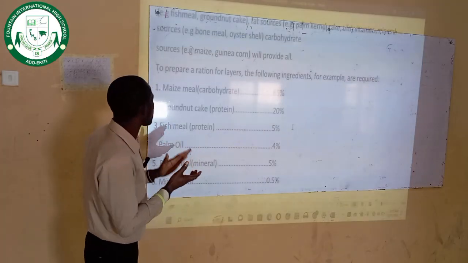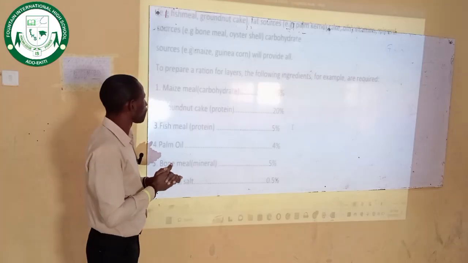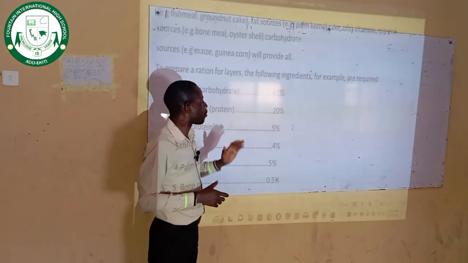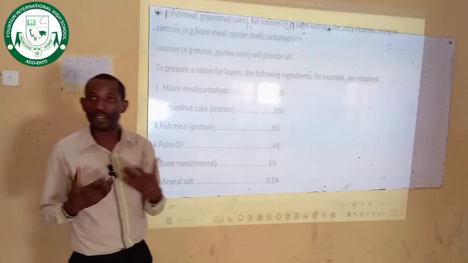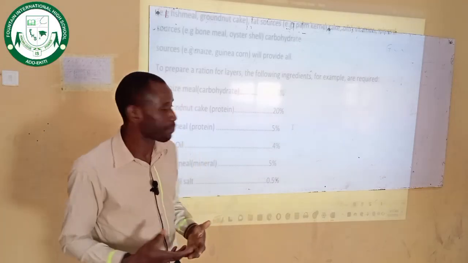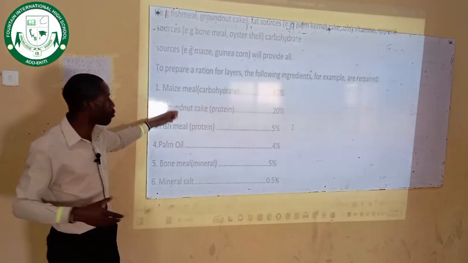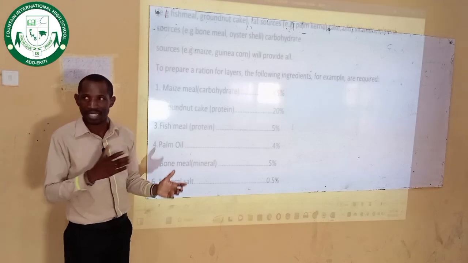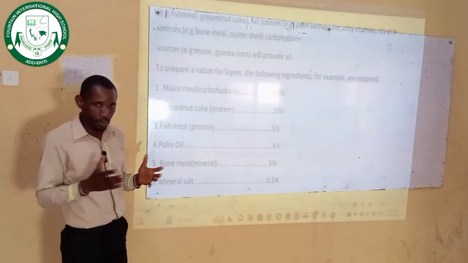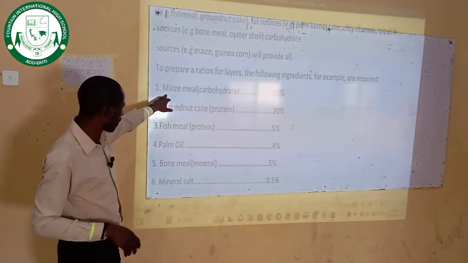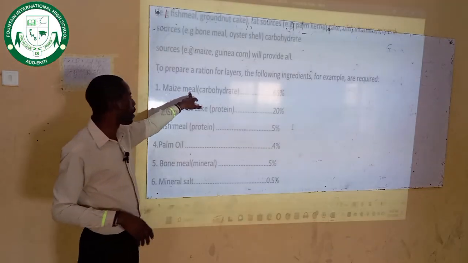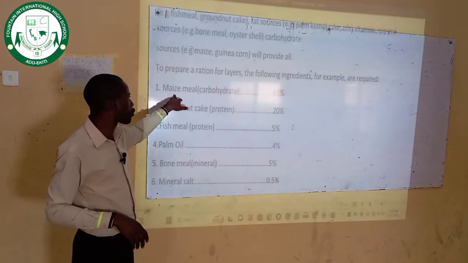Now, to prepare a ration for layers, the following ingredients are required if you want to prepare feed for layers, birds that lay eggs. These are the things that you mix together in different percentages and proportions that will enable you to prepare feed for layers. Number one, maize meal.